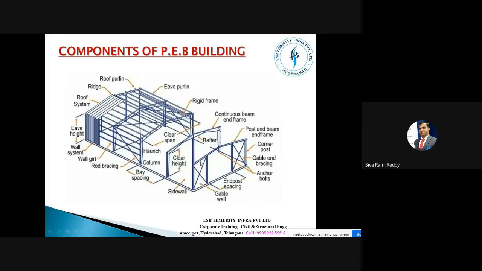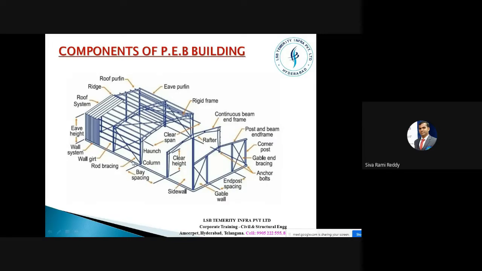See here, this one is called steel portal frame, you can say. This is called a steel portal frame, and you can say it's a gable wall, and this one is called end post spacing. This one is called end post. This is also end post. This is called corner post. Again, this is a corner post. This is a side wall. Here we will have a side wall, and this one is called bay spacing. From frame to frame, spacing is called bay spacing.